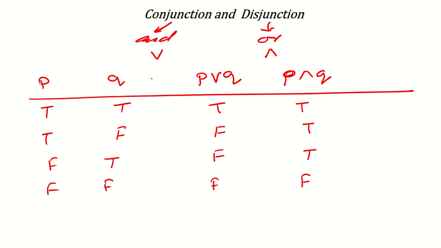And what is the negation of P? Negation of P, I am writing here: if P is true, then negation of P will be false. If it is false, it will be true. Like this you can make the statement.